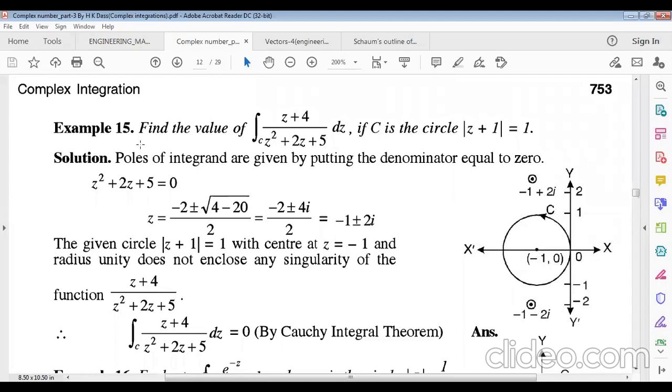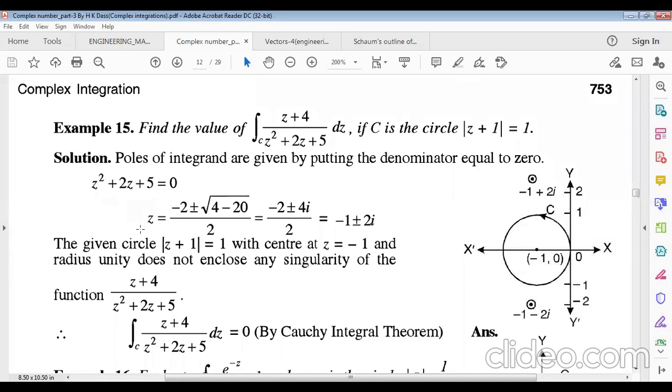Now another example: find the value of the contour integral of (z + 4) divided by (z² + 2z + 5) with respect to the complex variable z, if C is the circle |z + 1| = 1. Here the poles of the integrand are given by putting the denominator equal to 0. That means z² + 2z + 5 = 0.